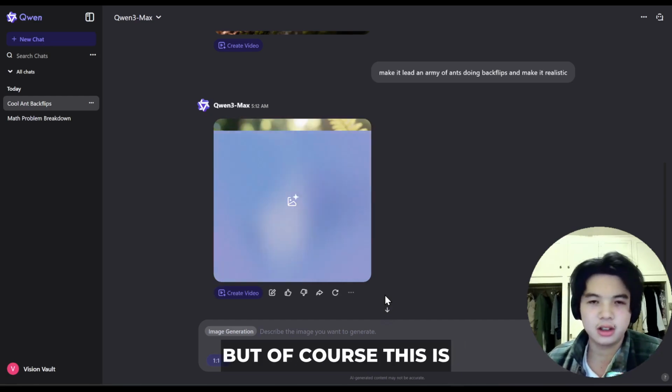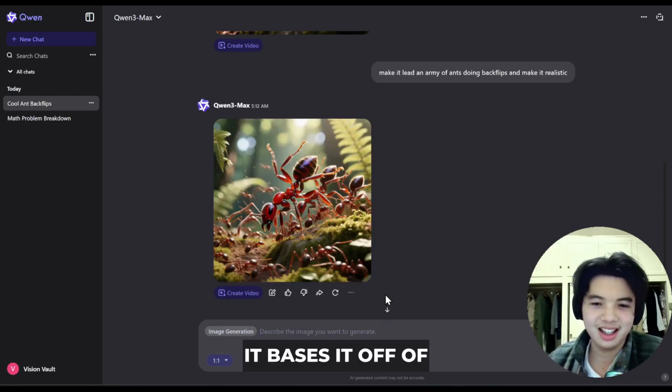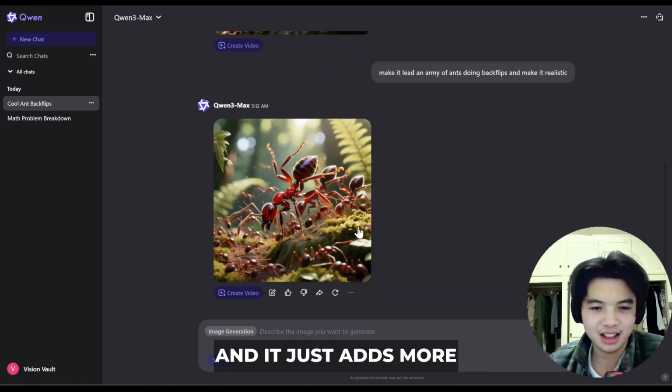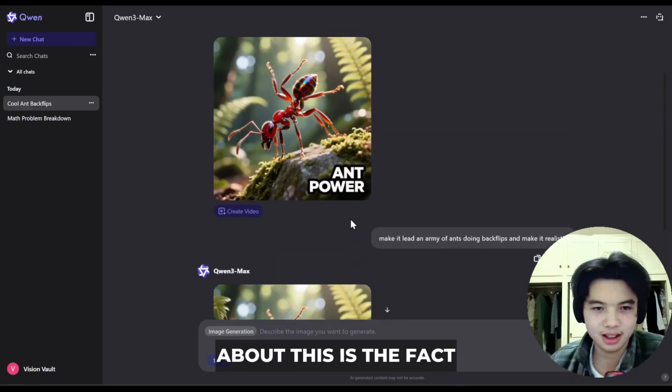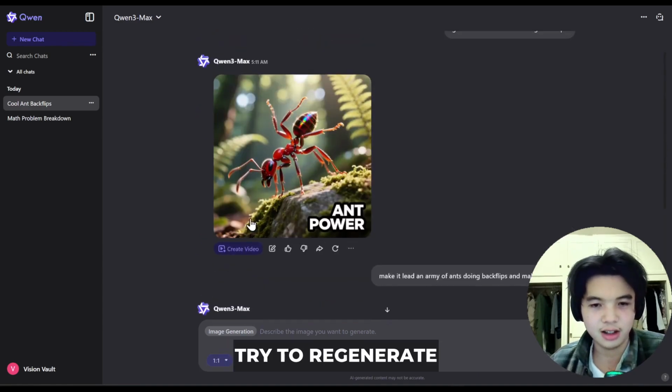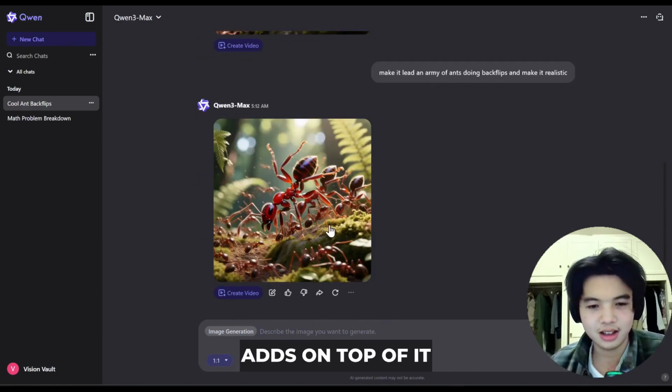But of course, it bases it off of the same exact image, right? And it just adds more onto it. So what I like about this is the fact that it's literally the exact same image, and it doesn't try to regenerate all over again. It just adds on top of it.